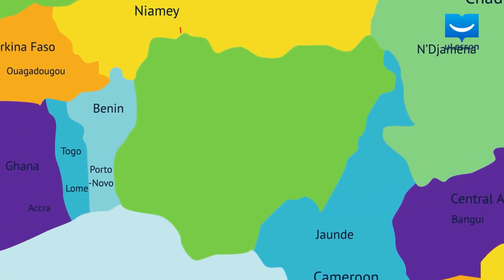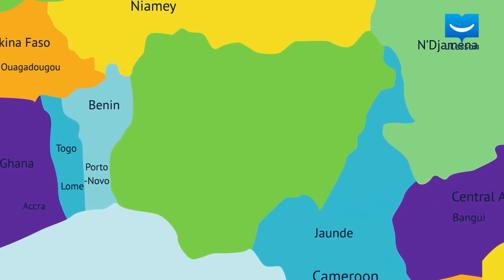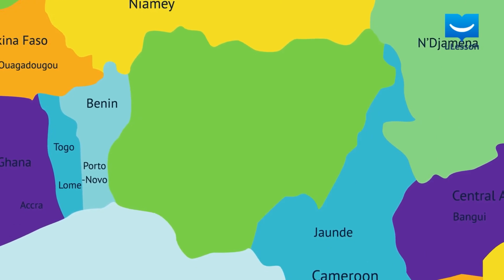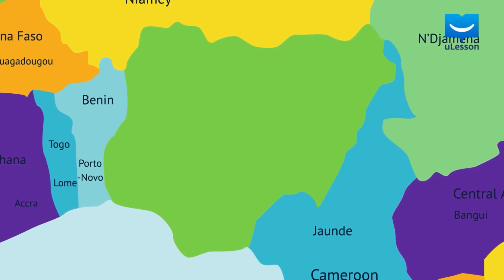The first feature of a state is landmass or geographical space. Each state or country occupies a particular area of the Earth's surface. This means they have a physical address, and that physical address has boundaries. Now, the boundaries mean that this state or country does not extend into another area occupied by another country.